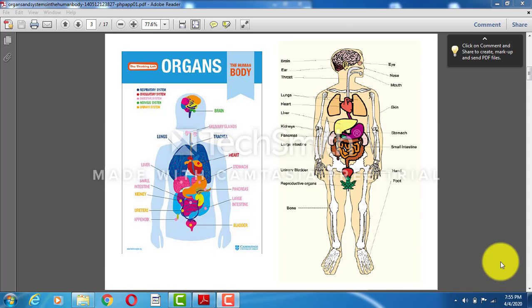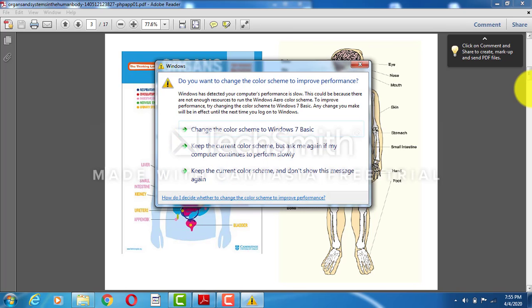The reason I am doing this is because in further standards you will find the same topic getting repeated, and what I found in the textbook is that the knowledge given is very less. So in order to give you the knowledge and to revise the lesson, we'll do the lesson again. The lesson name is A Look Inside the Body, Internal Organs. As we all know, what are internal organs? Internal organs are organs located inside our body, and external organs are something which is located outside,